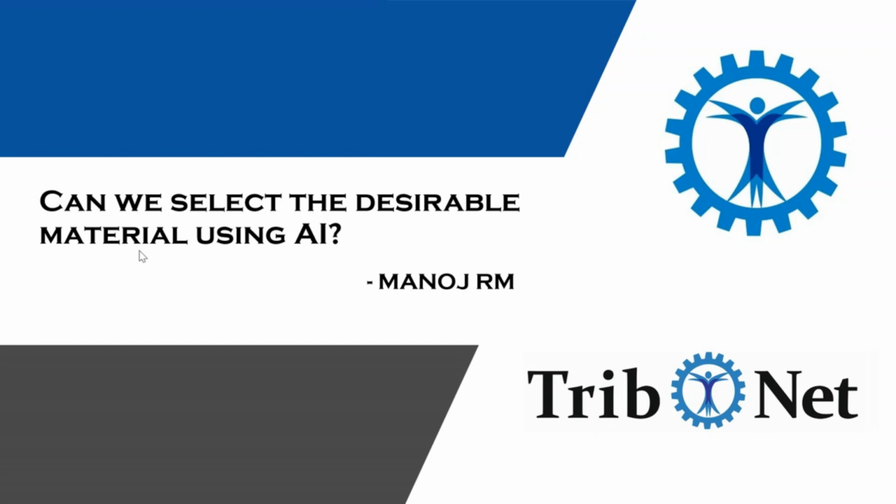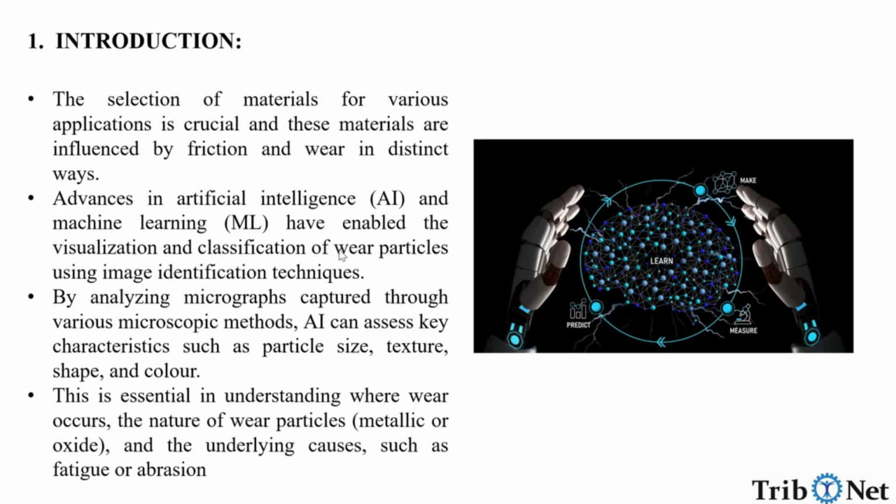My name is Manoj. Today, in this video, let us learn about whether we can select the desirable material using artificial intelligence. The selection of materials for various applications is crucial, and these materials are influenced by friction and wear in distinct ways. Advances in artificial intelligence and machine learning have enabled the visualization and classification of wear particles using image identification techniques.